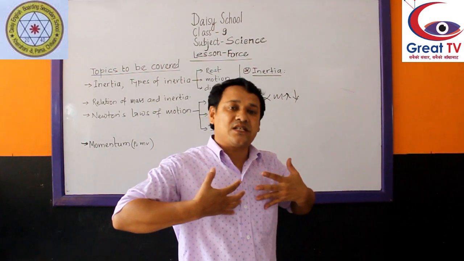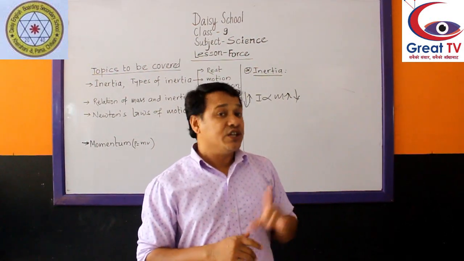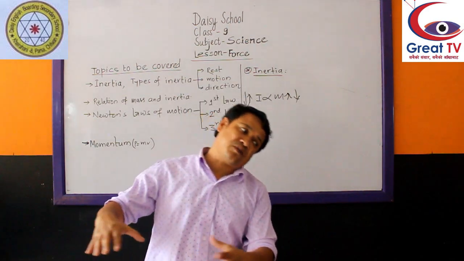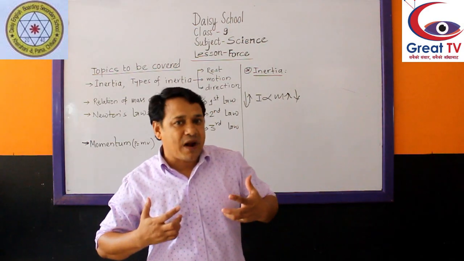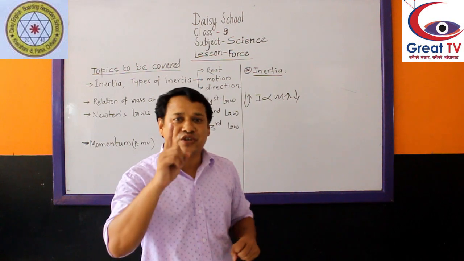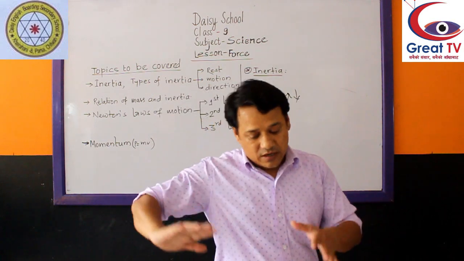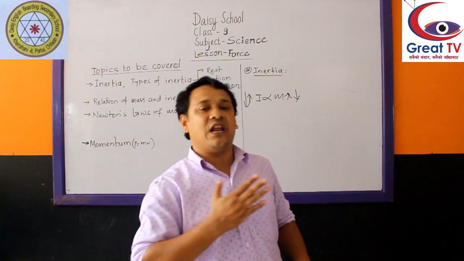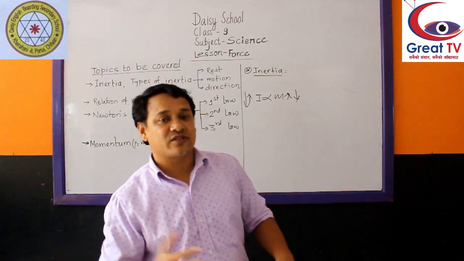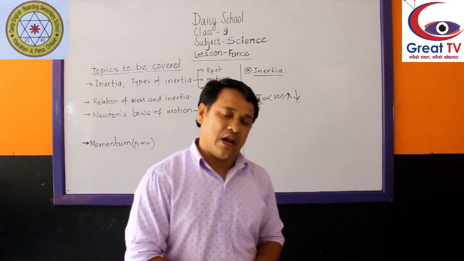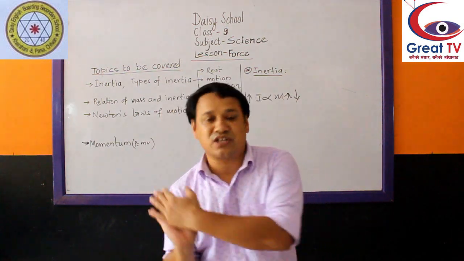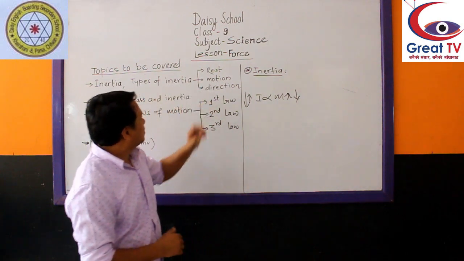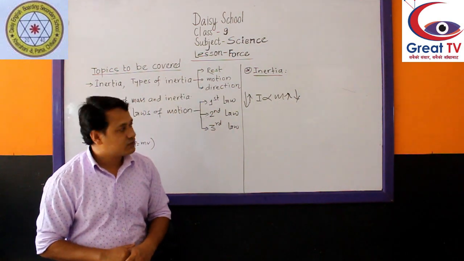But the upper body parts do not want to change direction due to inertia of direction. The lower parts already turn to the right side, but the upper part does not want to change direction due to inertia of direction. That's why the body leans towards the left, and vice versa while taking a left turn. So these are examples of inertia of direction.